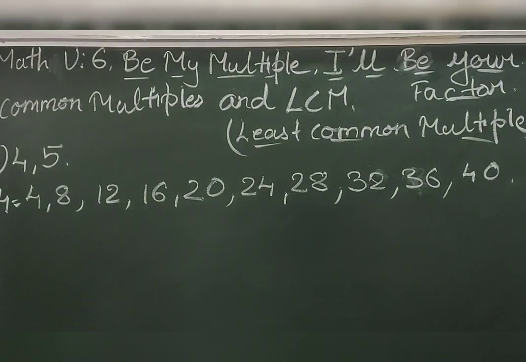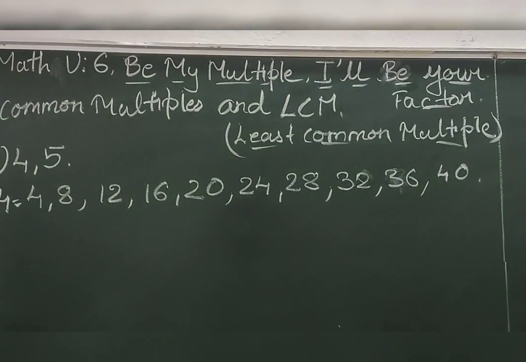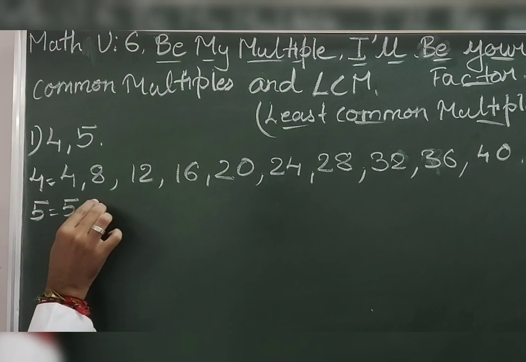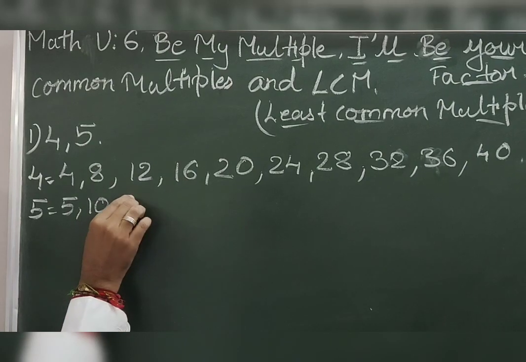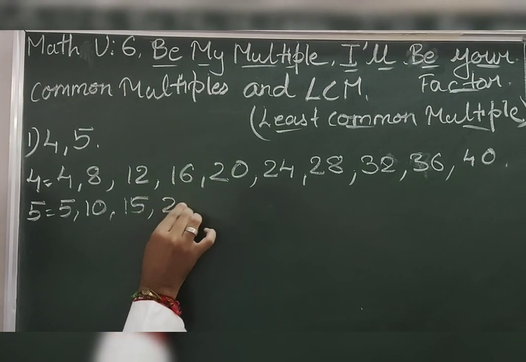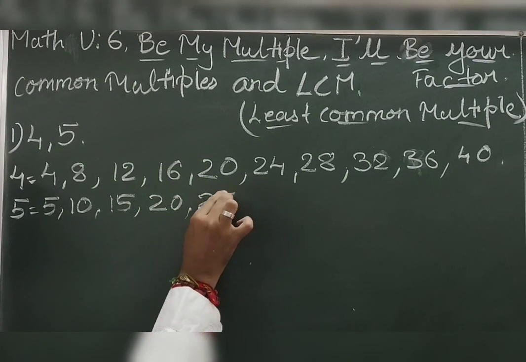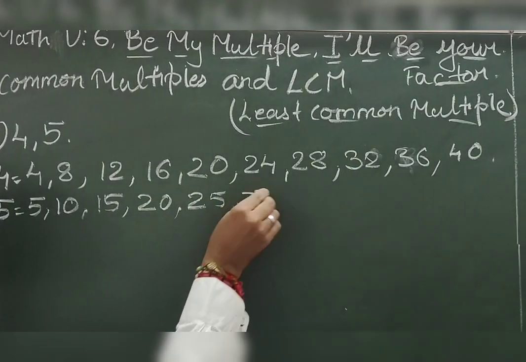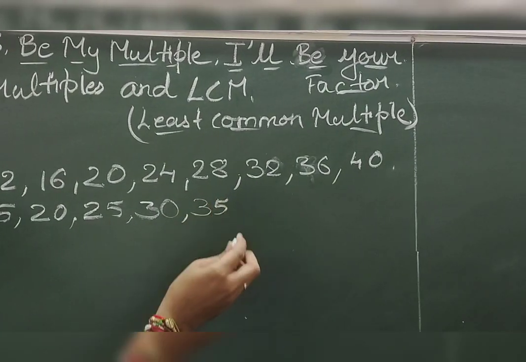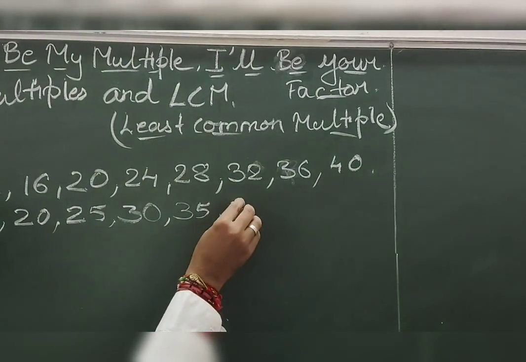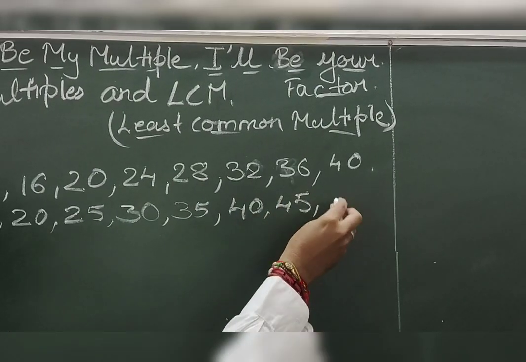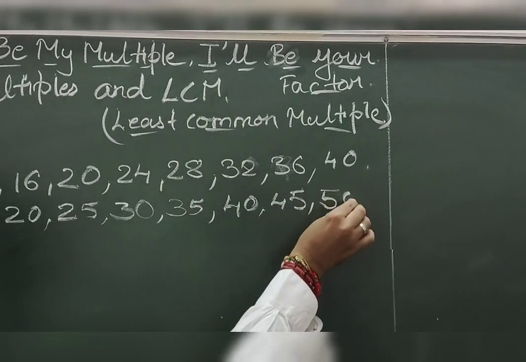Okay, till 10 I have written the multiples of 4. Now next, the multiples of 5. 5 1s are 5, 5 2s are 10, 5 3s are 15, 5 4s are 20, 5 5s are 25, 5 6s are 30, 5 7s are 35, 5 8s are 40, 5 9s are 45, and 5 10s are 50.